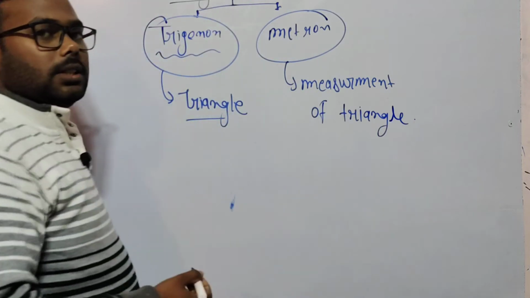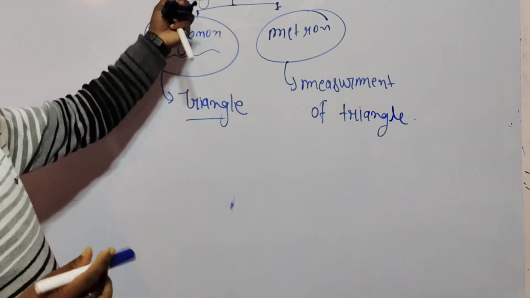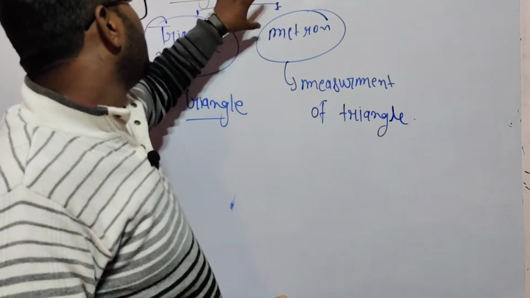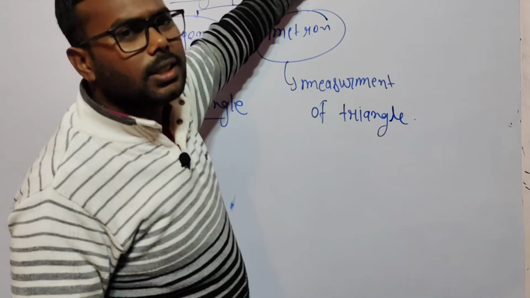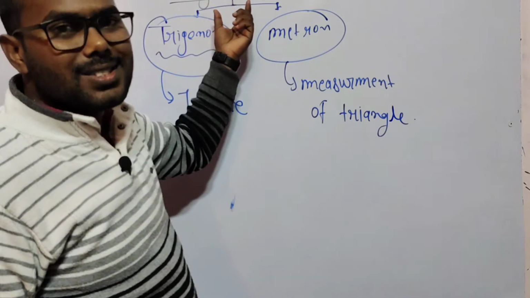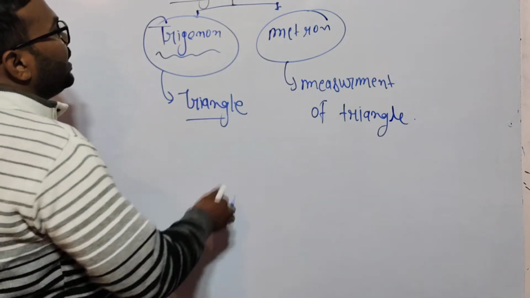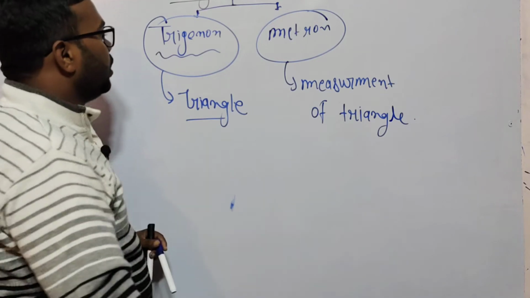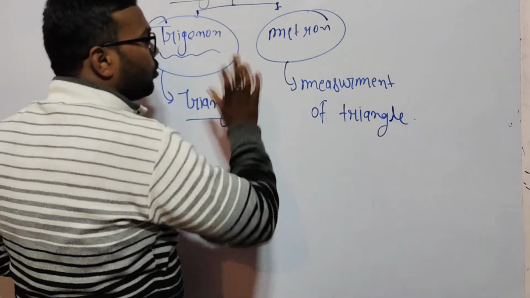First we understood what trigonometry is. Trigonometry is a mix of two Greek words, trigonon and metron.